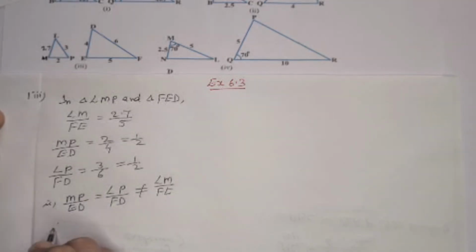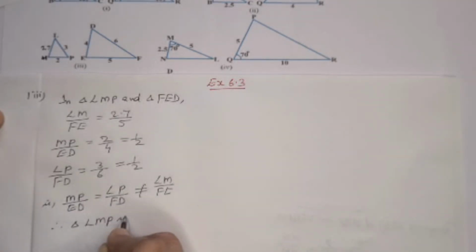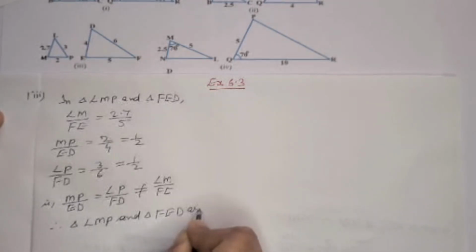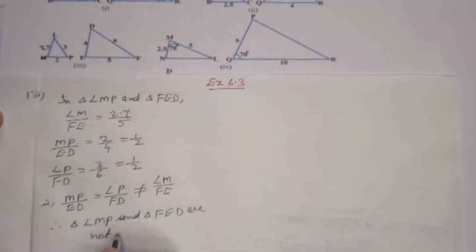Therefore we can write the first triangle LMP and triangle FED are not similar.